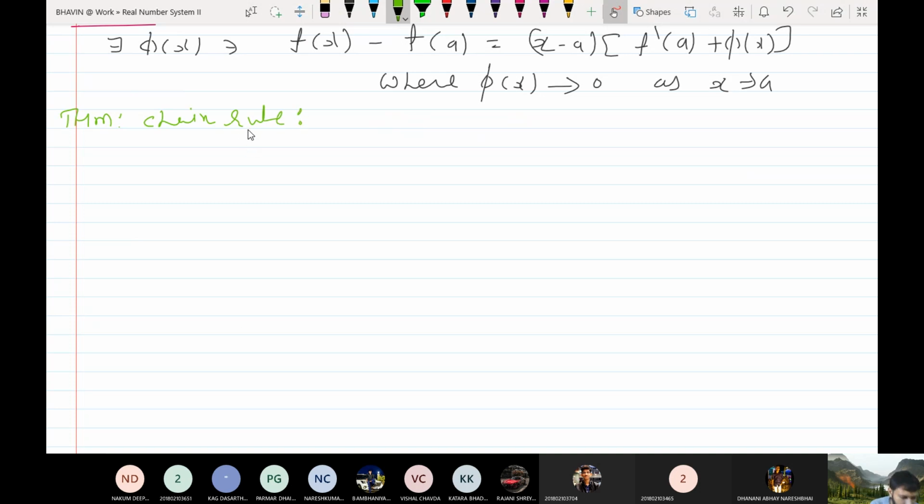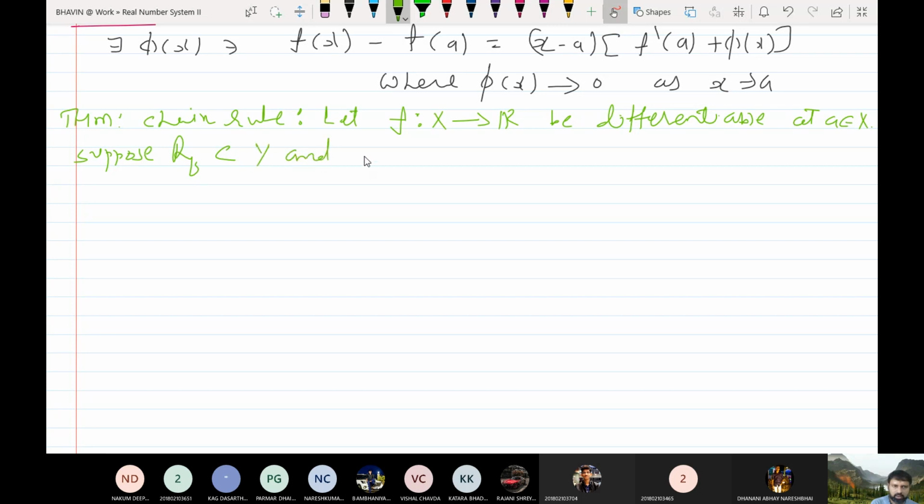So first of all, let me write down the statement. Let f from X to R be differentiable at a belonging to X. Suppose the range of f is a subset of Y and g is a mapping from Y to R, differentiable at f of a belonging to Y.